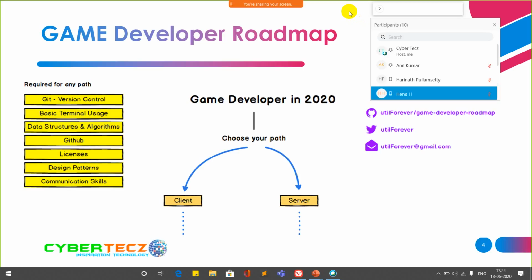So guys, as we know, full stack development is categorized into front end development, back end development, and deployment and operation. Just like this, game development is categorized into two parts. First one is client side development, after that server side development.